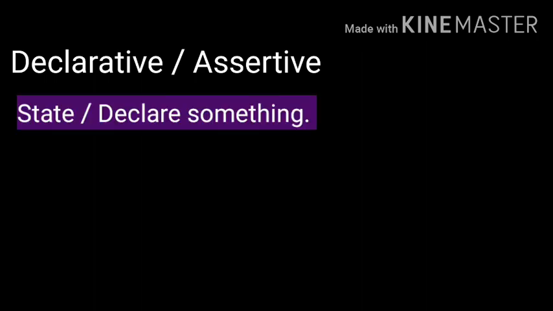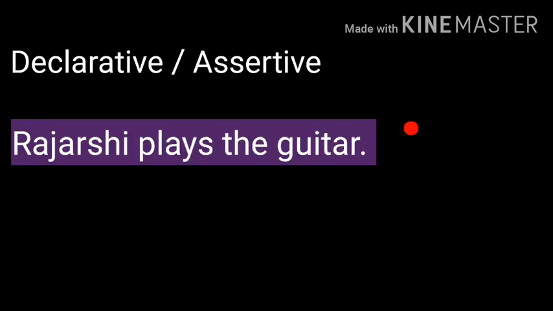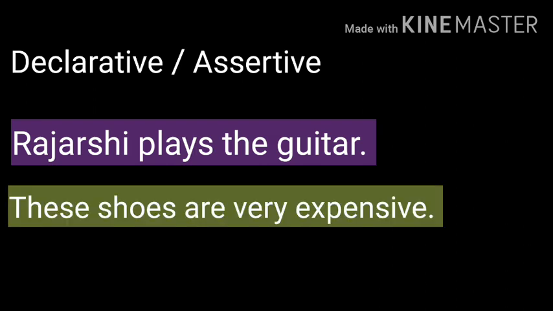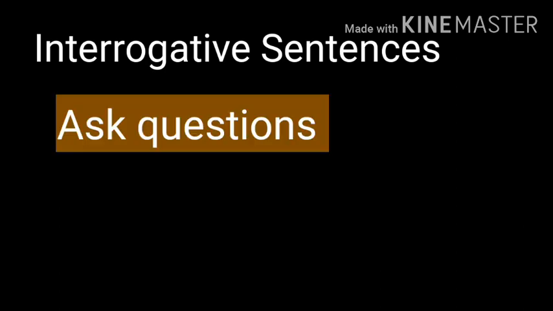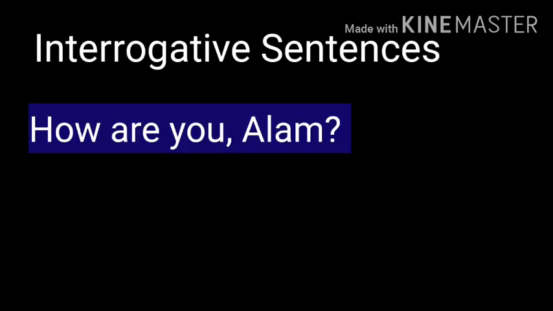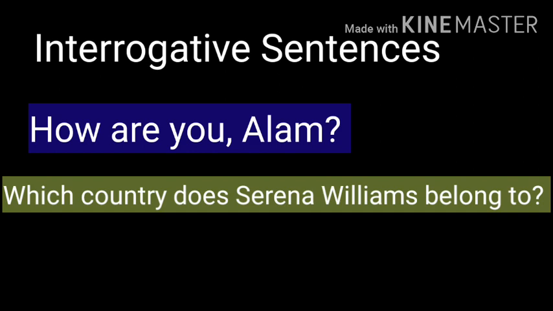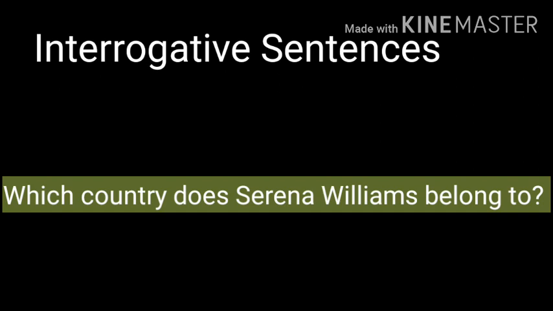Declarative or assertive sentences state or declare something. These sentences end with a full stop. Example: Rajarshi plays the guitar. These shoes are very expensive. Interrogative sentences ask questions. They end with a question mark. Example: How are you, Alam? Which country does Serena Williams belong to?